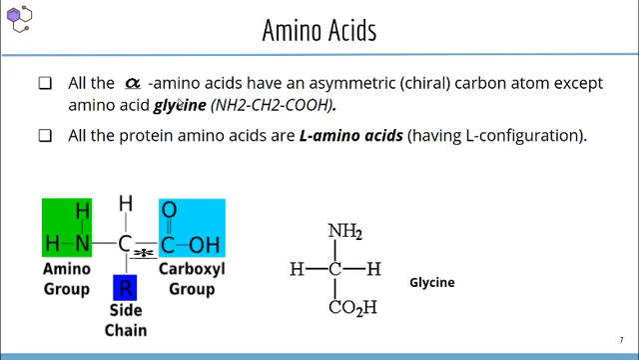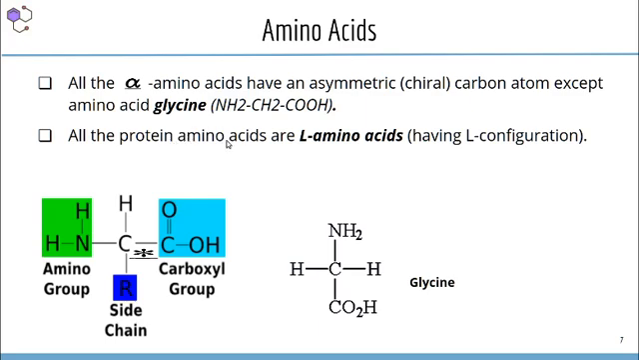What is a chiral carbon? Amino acids have an asymmetric carbon. That means when all the attached groups are different, our carbon is known as an asymmetric or chiral carbon atom. But glycine does not have an asymmetric carbon atom. That is the only amino acid that is not optically active.